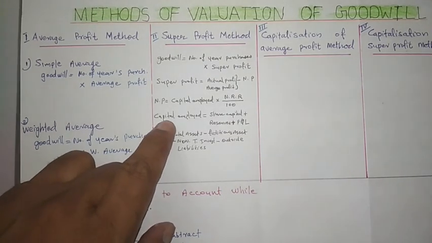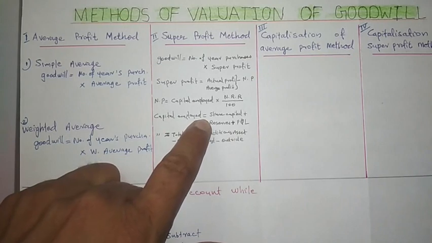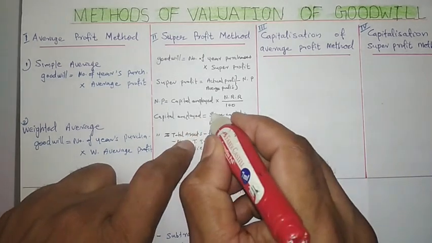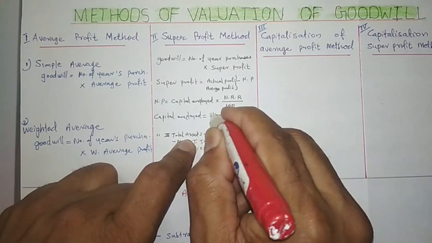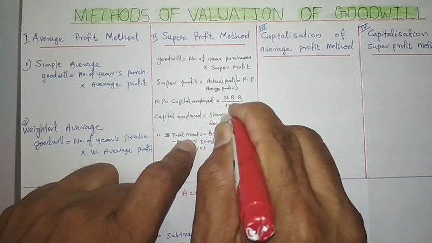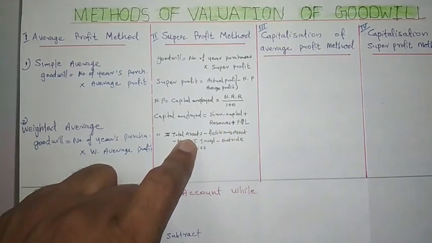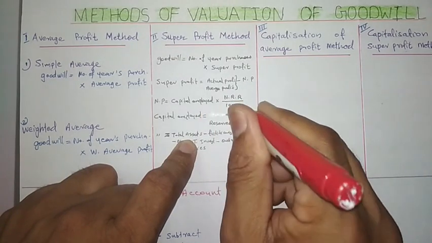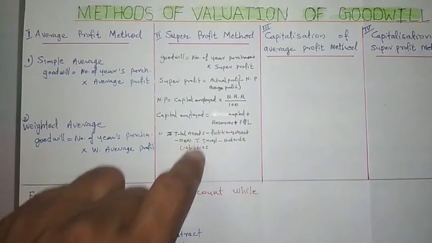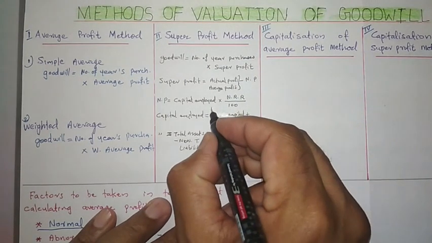Here once again I am reading the formula. Capital employed is equal to share capital. That share capital will be applicable for a company only, so I am deleting this one. In a partnership business, share capital will not be there. So in the place of share capital, we can write partners' capital. Please correct it. Share capital is for a company. So here, partners' capital